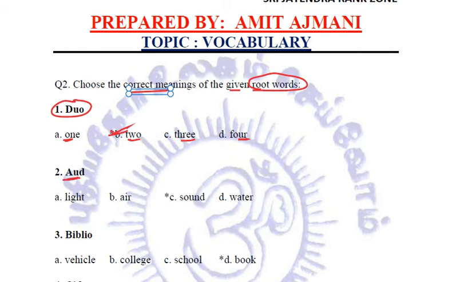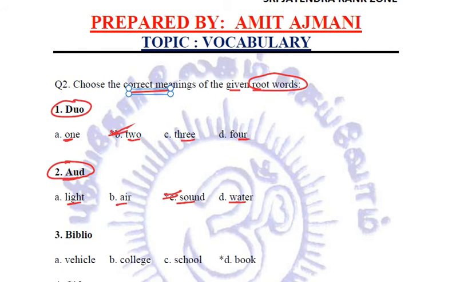Odd. AUD. Odd refers to light, air, sound or water. Now just try to make some word using this odd and you will be able to relate the meaning. Auditory nerves. Auditory, anything auditory means related to sound, right? So odd, wherever it is used, is related to sound. Auditory, auditorium, we are using odd.